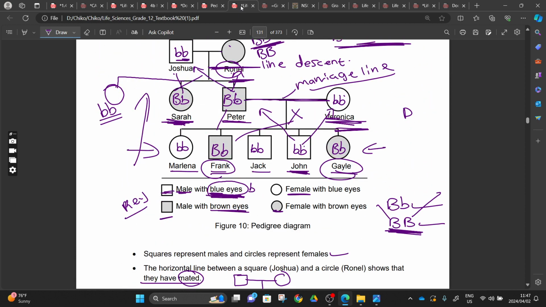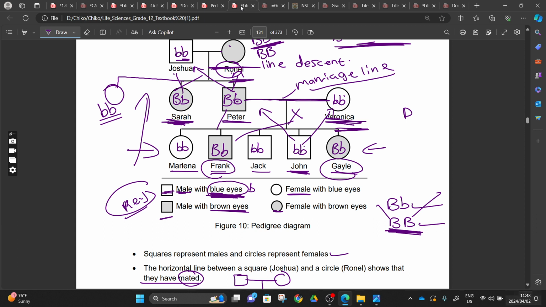And these that are not shaded will also be the phenotype of the blue eyes. So they might give you a key or they may not give you a key. We did this yesterday and we found that even if they didn't give us a key, we can work out the pedigree. Even if they give us a key, we can still work out the pedigree.